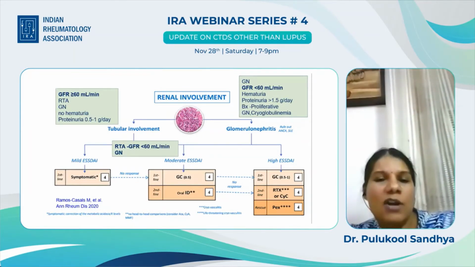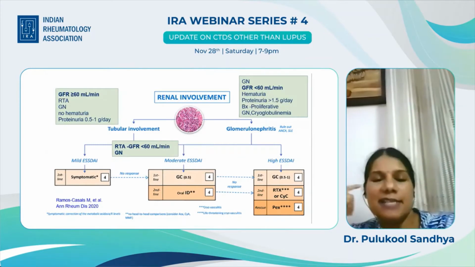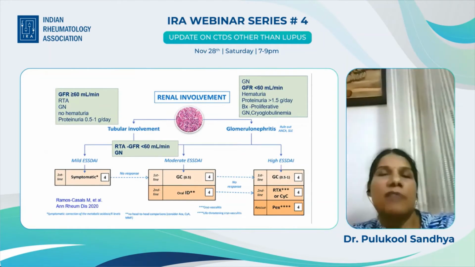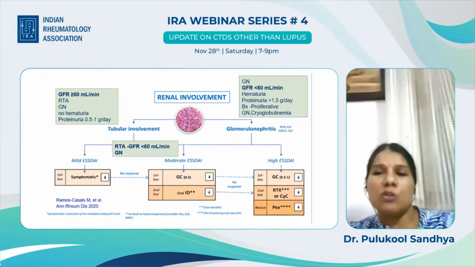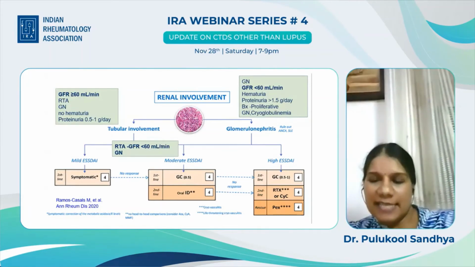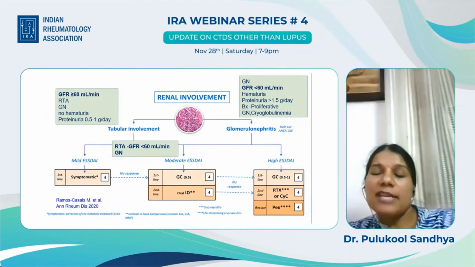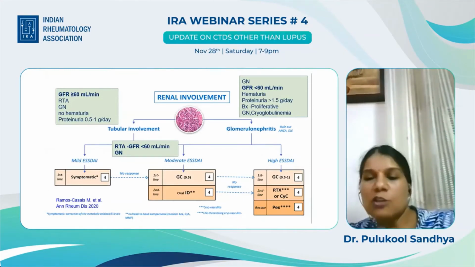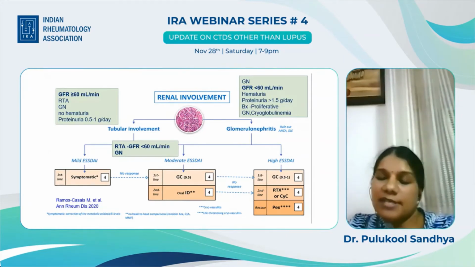So those who have moderate ESSDAI, they should be treated with glucocorticoids, 0.5 milligram per kilogram, and you can use a second line. What they have said is that whether it is used sequentially or upfront in combination depends on the treating rheumatologist. In case there is no response, or in case of high ESSDAI, the treatment is a higher dose of glucocorticoids. Rituximab is recommended in cryovasculitis, or you can also use cyclophosphamide, and in life-threatening cryovasculitis, plasmapheresis is recommended.